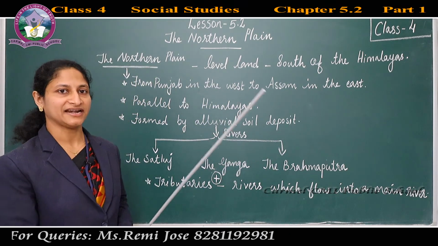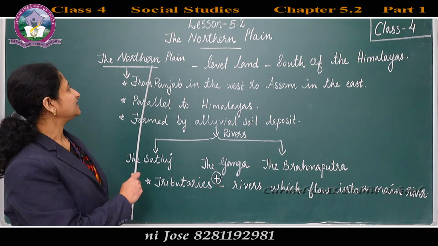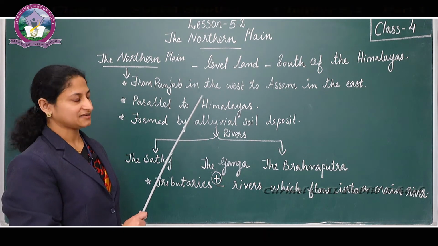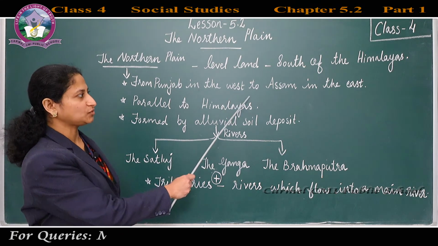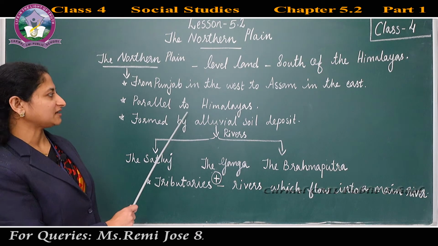Children, now we have studied that the Northern Plain is a level land and it lies to the south of the Himalayas. The Northern Plain stretches from Punjab in the west to Assam in the east, and it lies parallel to the Himalayas.